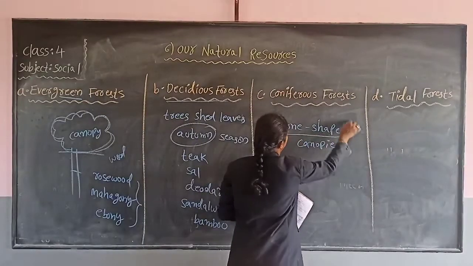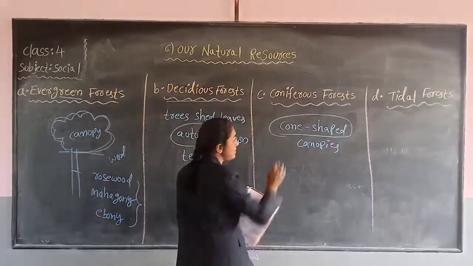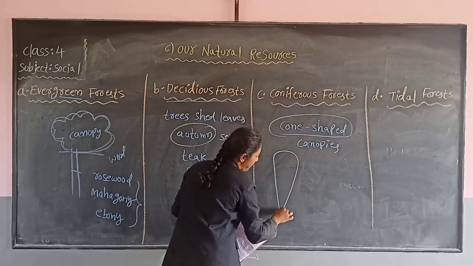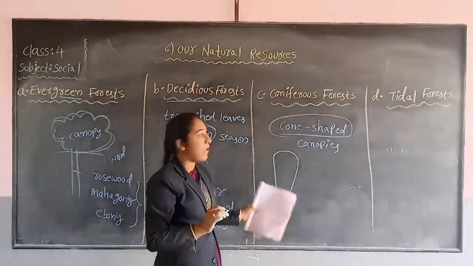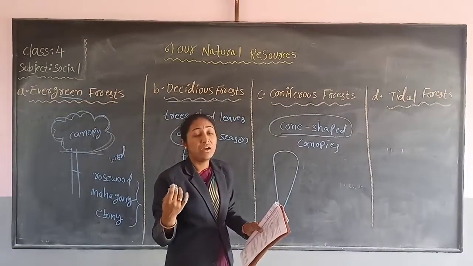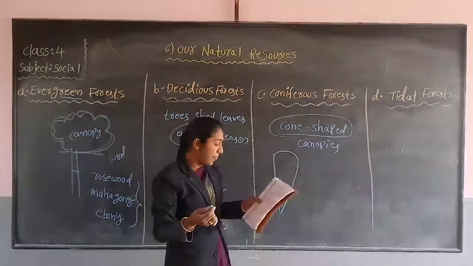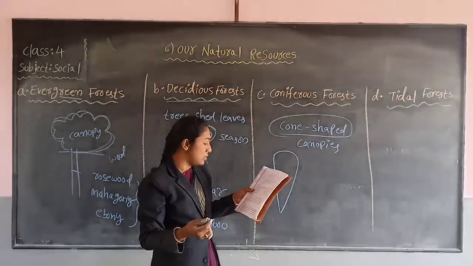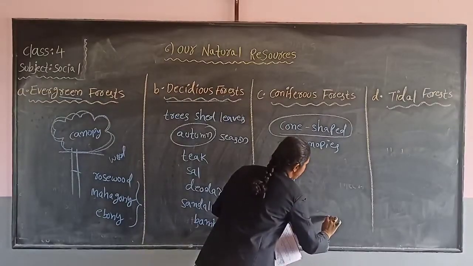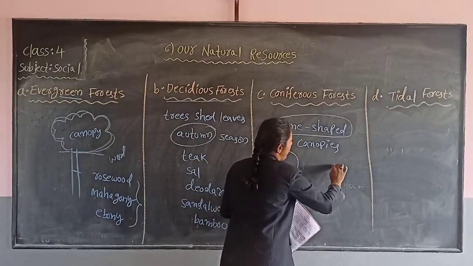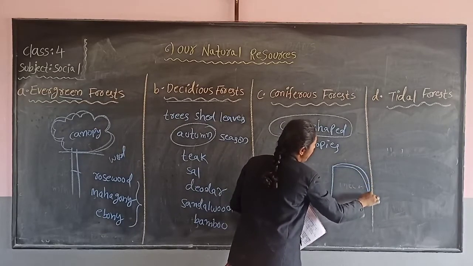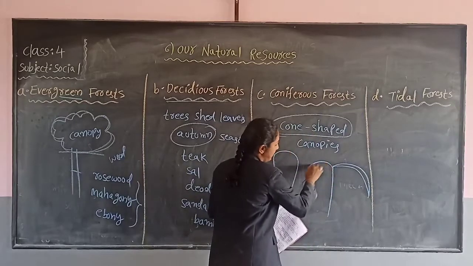So, which type of canopy does the coniferous forest have? Cone shaped. Cone shaped means like this. The coniferous forest has a cone shaped canopy. It means like a coconut tree. Okay. The trees grow very tall, with pointed leaves. Pointed leaves means very sharp leaves.